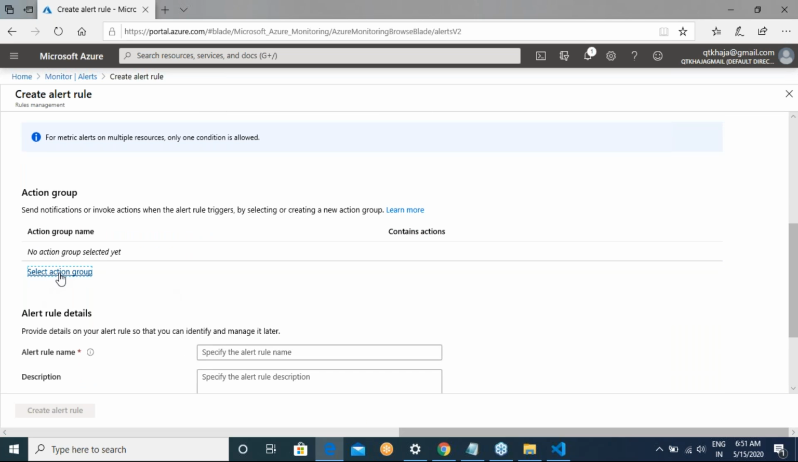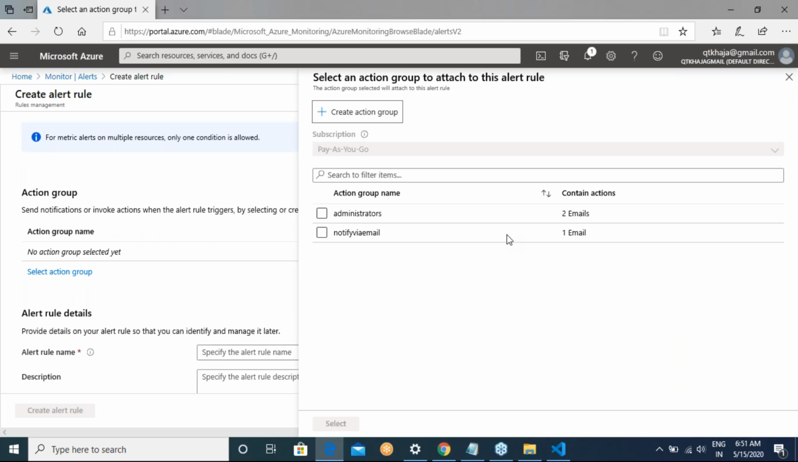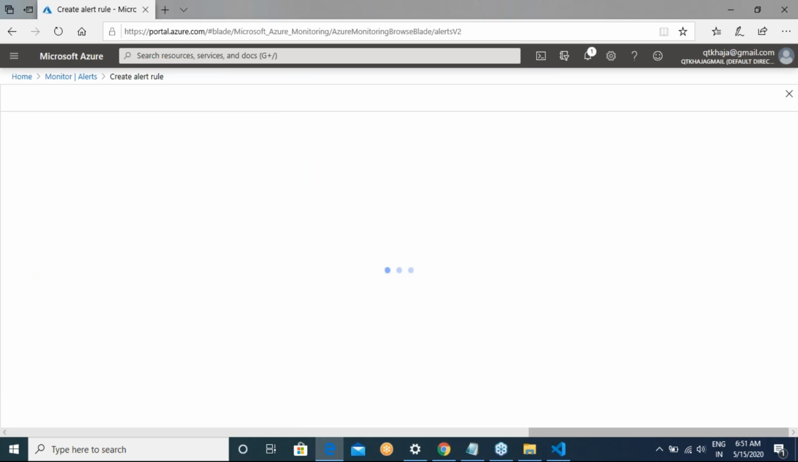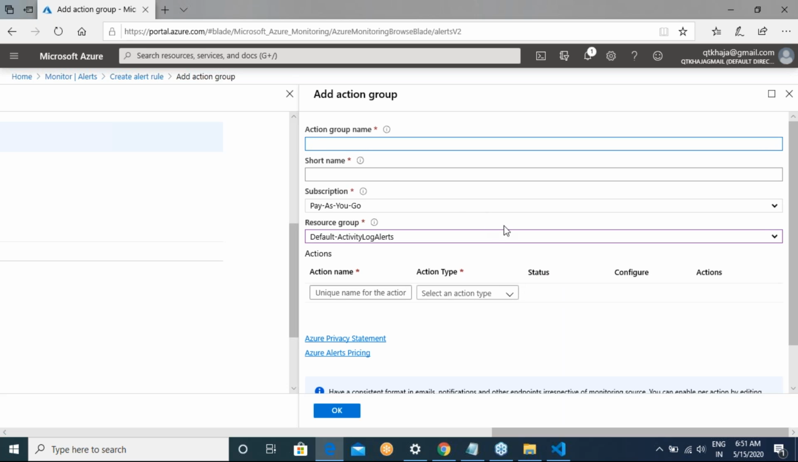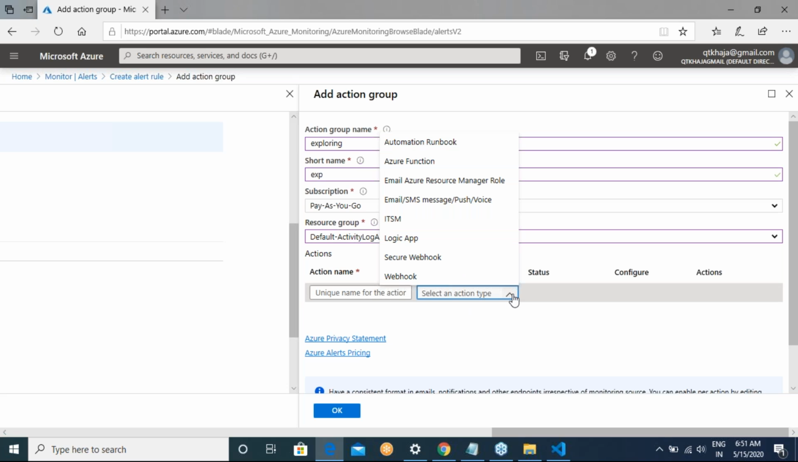And whenever this condition happens, remember yesterday we created an action group which was all about sending mails. But not only that. Let me see the other actions which I can do. My action group name is exploring, EXP. Are you seeing actions? In these actions you can do certain interesting things.